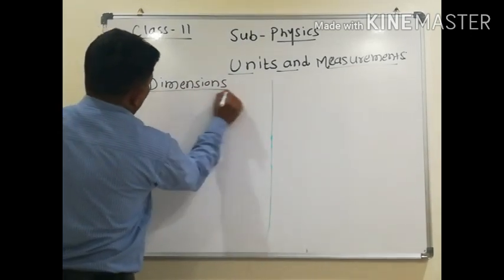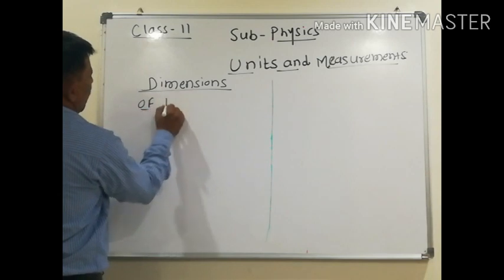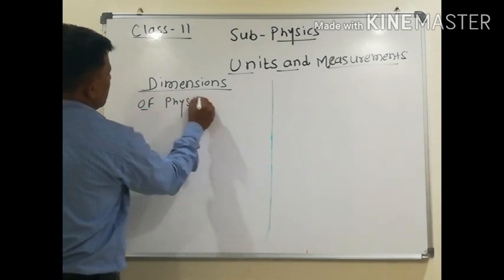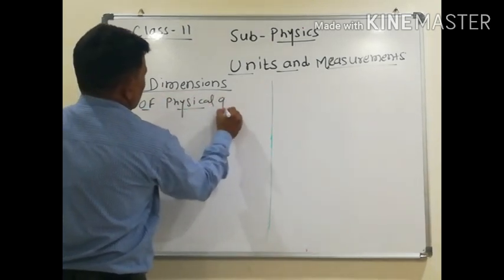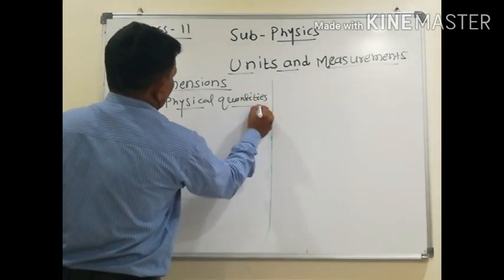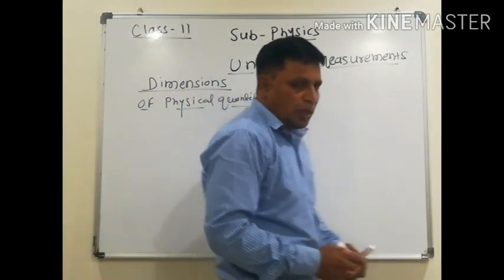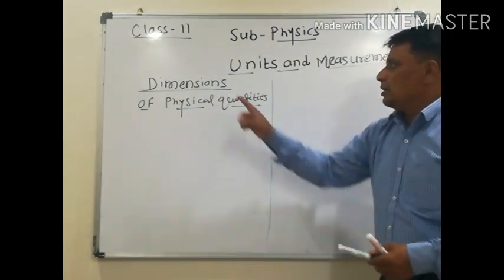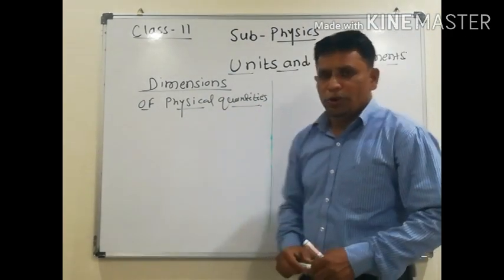Dimensions of a physical quantity. So today our article name is dimensions of a physical quantity.